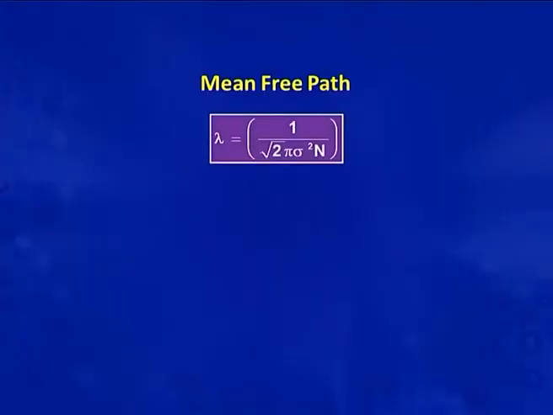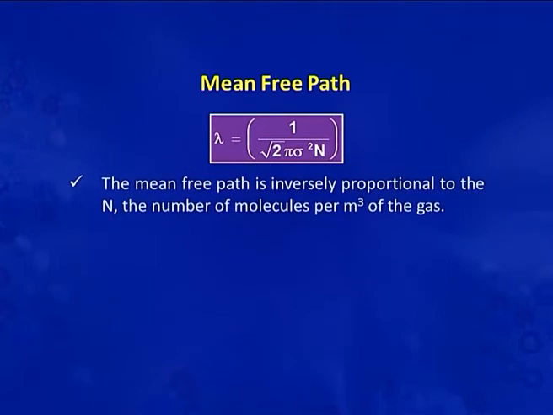So, the equation for mean free path is lambda equal to 1 by root 2 pi sigma square into N. From this expression it is clear that the mean free path is inversely proportional to N. What is N? N is the number of molecules per meter cube of the gas.